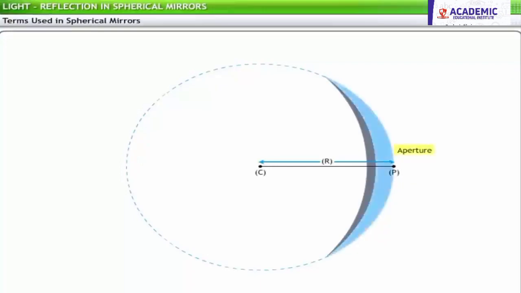Aperture is the surface of the mirror used for reflection. Principal axis is the line joining the pole and the center of curvature. Principal focus, F, is a point on the principal axis. This is the point where the rays in the reflected beam, formed from the incident beam parallel to the principal axis, converge. Focal length F is the distance of the principal focus from the pole of the mirror.